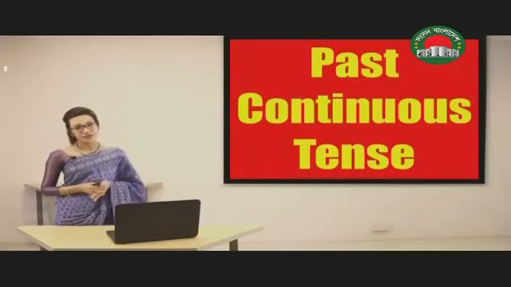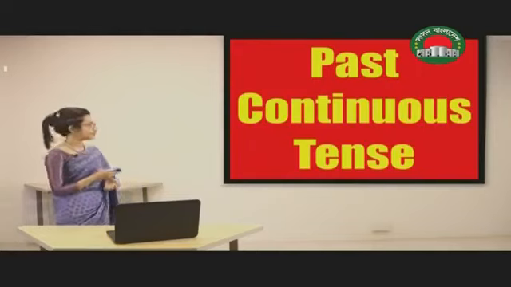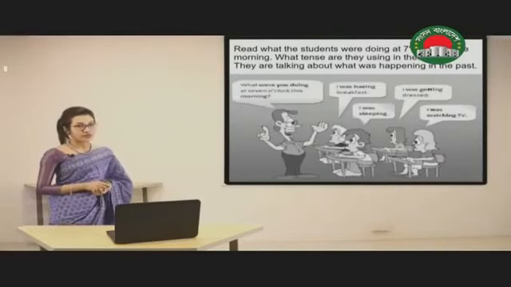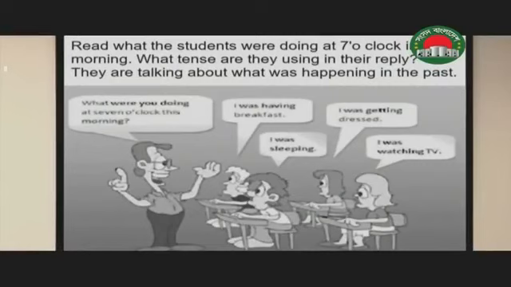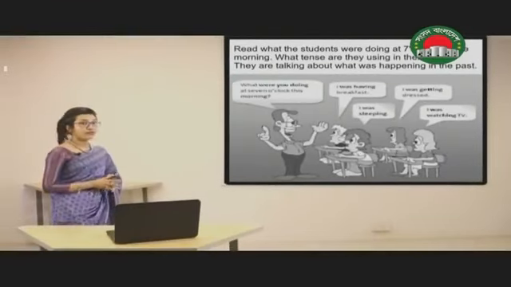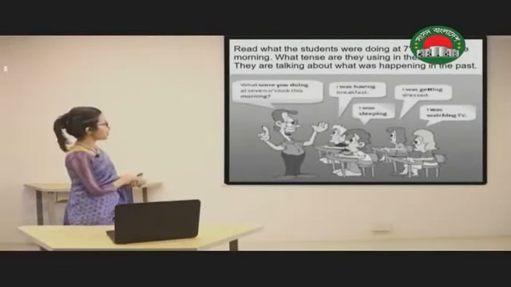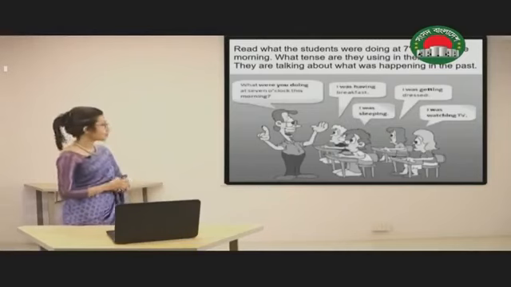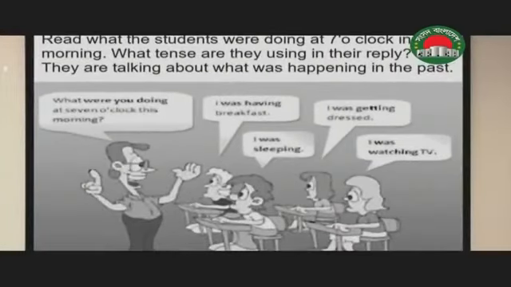Now it's time for past continuous tense. Before we start, let's have a look at this conversation. Read what the students were doing at 7 o'clock in the morning. What tense are they using in their reply? They are talking about what was happening in the past. So it's very clear that there is a teacher here who is asking a question. So the question is, what were you doing at 7 o'clock this morning? In reply, there are different students who are giving different answers.